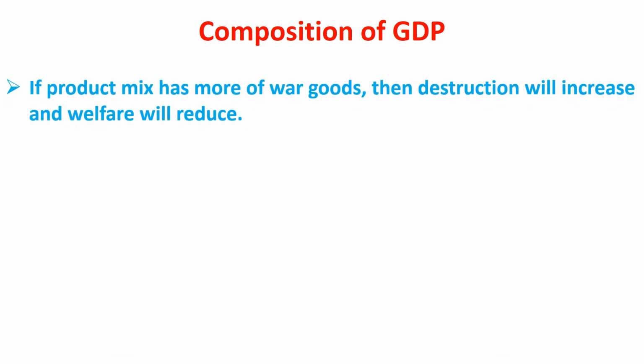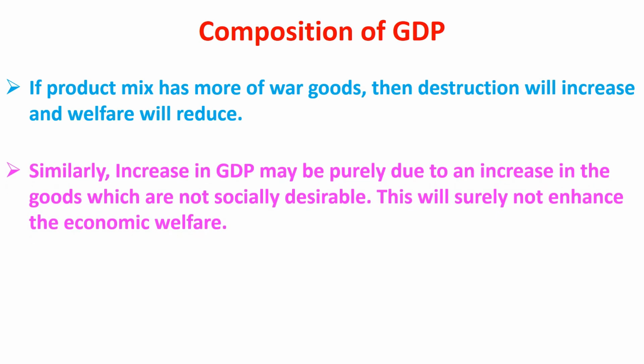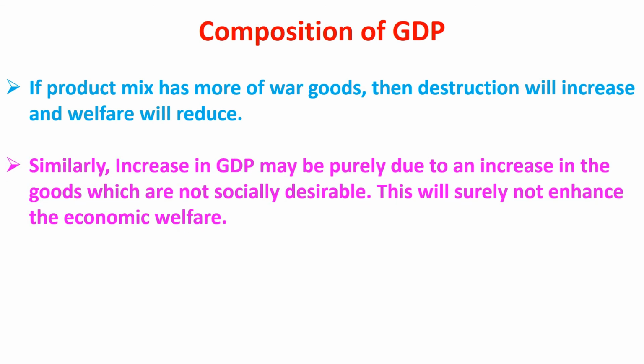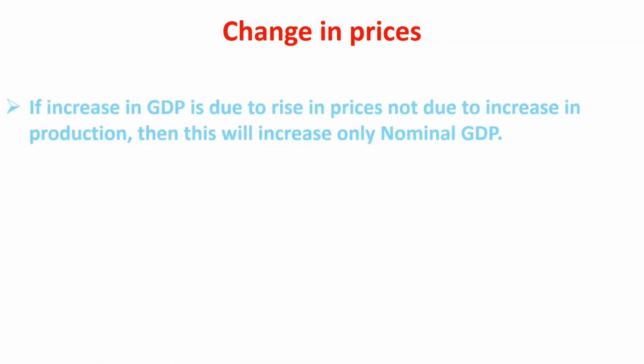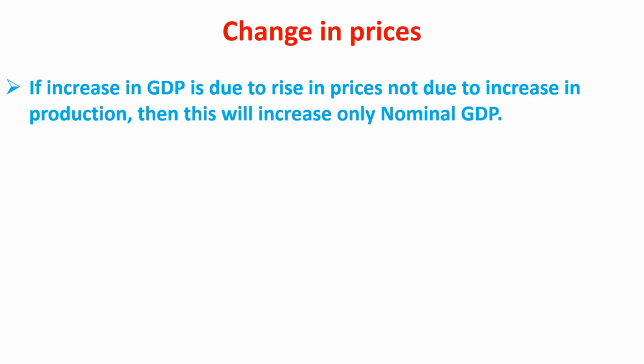Second reason is composition of GDP. If product mix has more of war goods, then destruction will increase and welfare will reduce. Similarly, increase in GDP may be purely due to an increase in the goods which are not socially desirable, like liquor, cigarettes, drugs, etc. This will surely not enhance the economic welfare. Third reason is change in prices. If increase in GDP is due to rise in prices, not due to increase in production, then this will increase only nominal GDP. This will not enhance economic welfare.